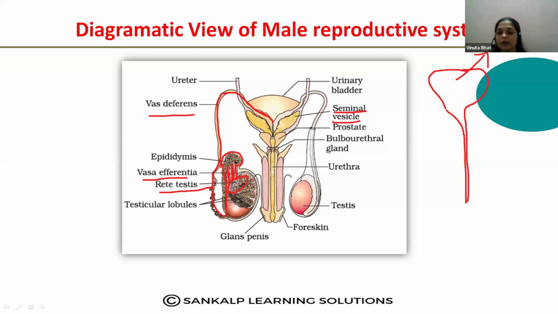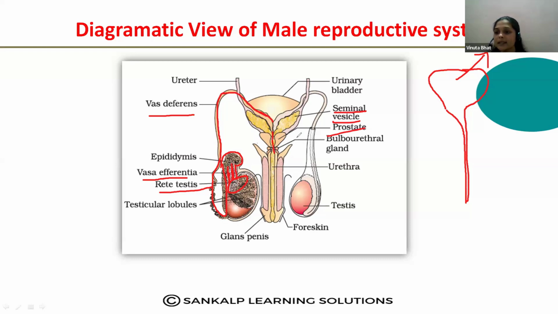Here it is not mentioned. Remember, where the vas deferens and seminal vesicle open into the same point, that is called the ejaculatory duct. And through the ejaculatory duct, it moves into the prostate gland. So this is the prostate gland. I will explain the function of the prostate gland and bulbourethral gland. Then it moves into the bulbourethral gland, then it reaches the urethra.